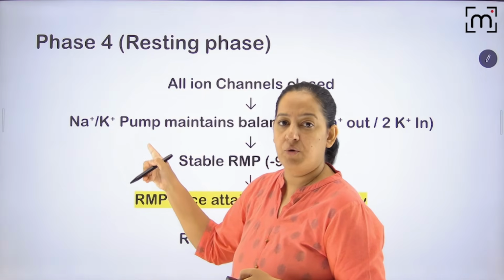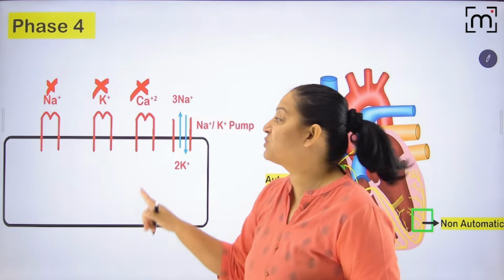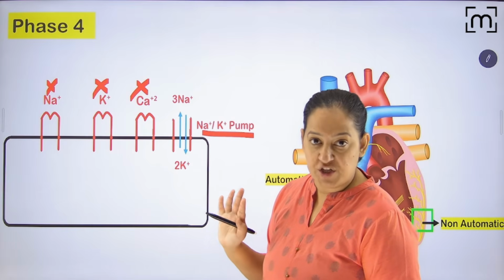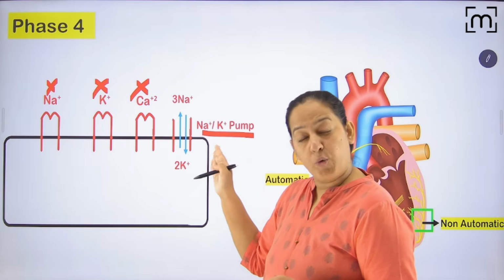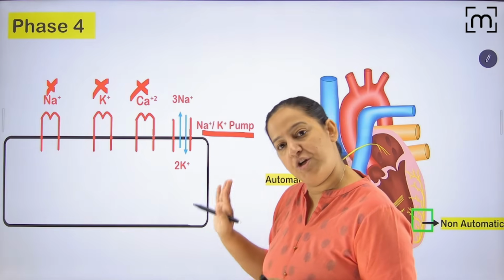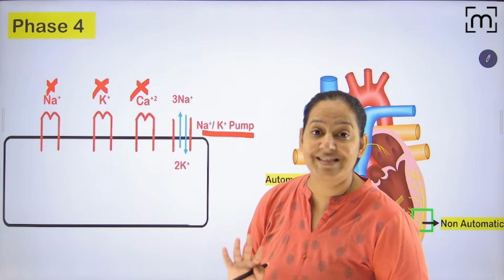Calcium was already closed. Here potassium was fully open, that is also closed. All three are closed, and the sodium potassium pump will come into play. It is not sodium, it is not potassium, it is the sodium potassium pump. That is a separate pump apart from these channels. So the sodium potassium pump will maintain the resting membrane potential at -90 till the next impulse comes, till it receives the next impulse.